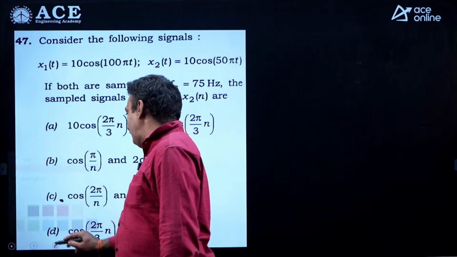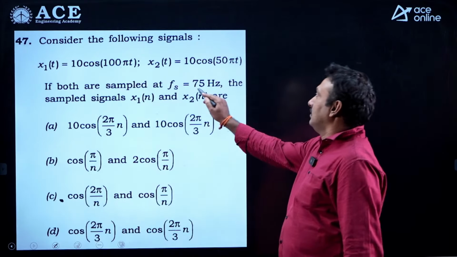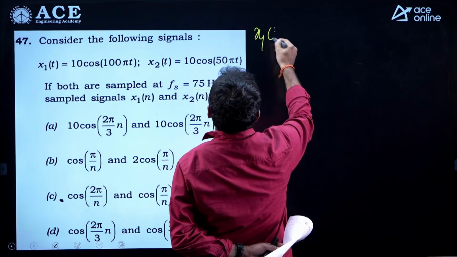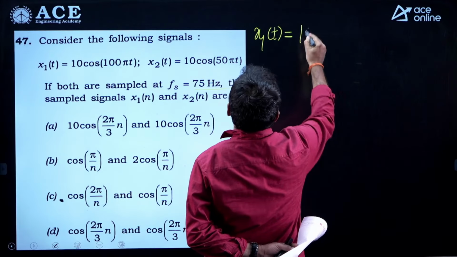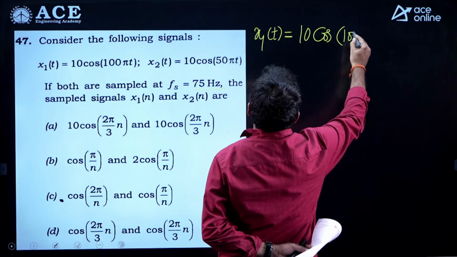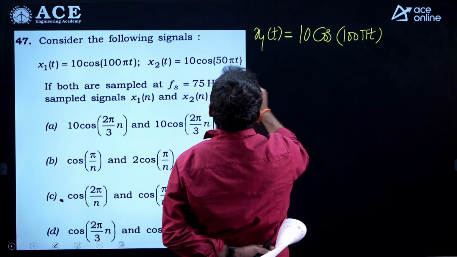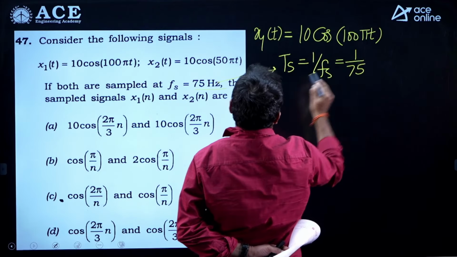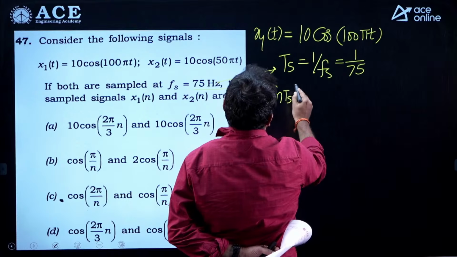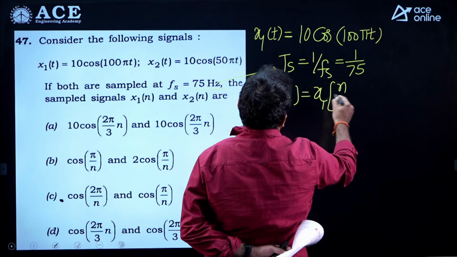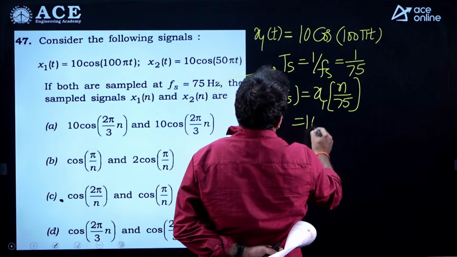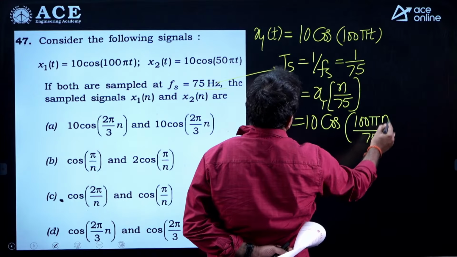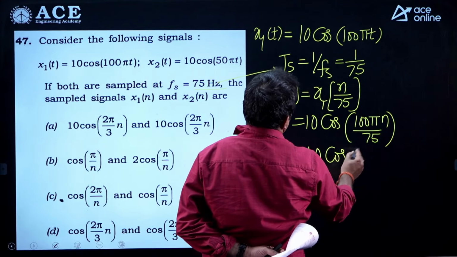Two continuous signals are given. Both are sampled at 75 Hz. What is the discrete form of them? To convert a continuous signal to a discrete signal, t is replaced as n into ts. What is the first function given? 10 cos of 100 pi t. Fs value is 75 Hz, ts is 1 over fs, that is 1 by 75. So t is replaced as n by 75. Once we substitute, 10 cos of 100 pi n by 75. So it is 10 cos of 4 pi n by 3.